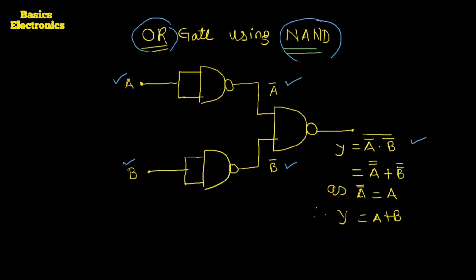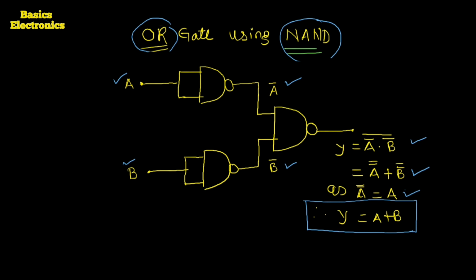If we apply De Morgan's theorem, then we get A double complement plus B double complement, and A double complement is equal to A. Therefore the equation becomes Y equals A plus B. This is how we can realize the OR gate by using the NAND gate.